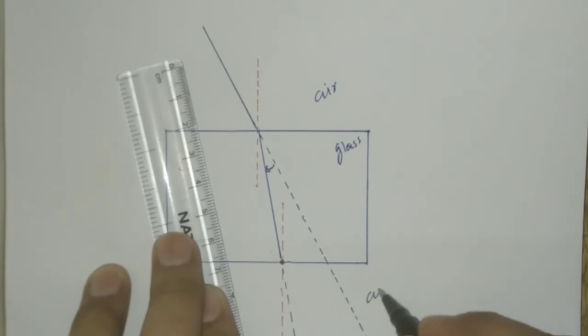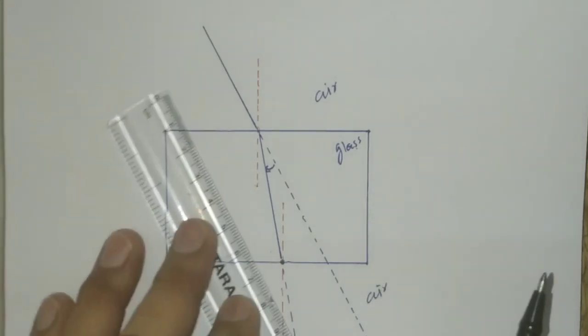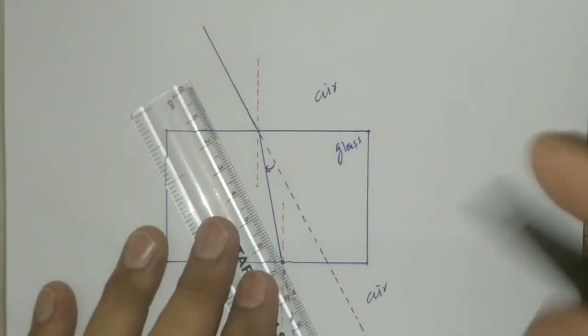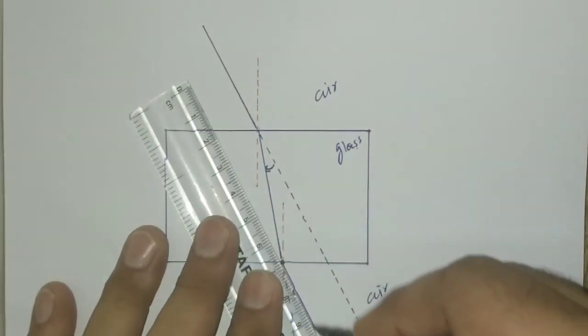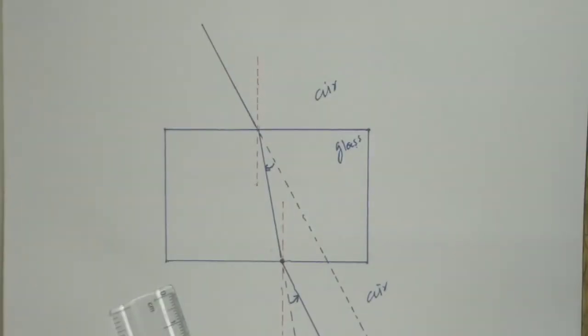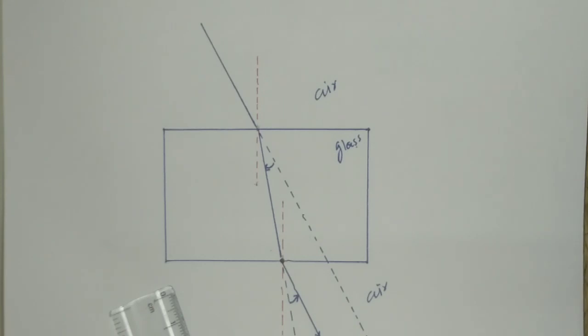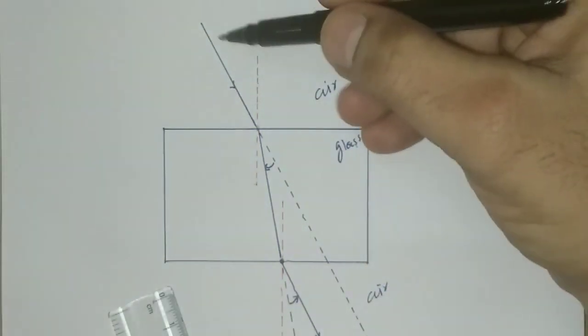Now since light is entering from glass to air, that is optically denser to optically rarer medium, it will bend away from the normal. It will bend away in this direction, that is in the anti-clockwise direction, and you will see that the emergent ray is parallel to the direction of propagation of the incident ray.